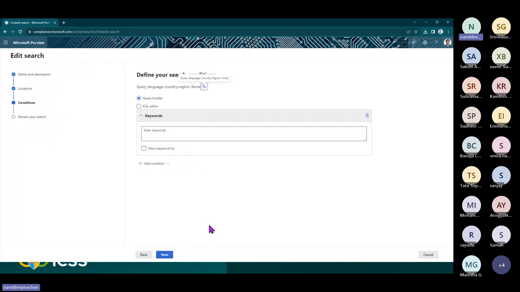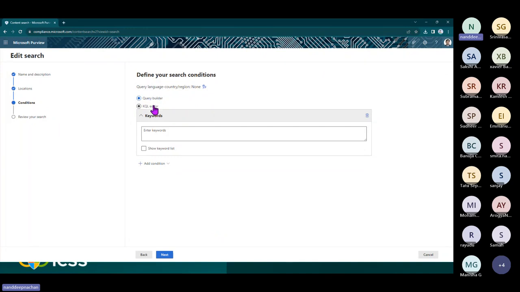Here is the place where we can specify the query builder. If you want to search the entire content, you can just leave the screen and go to the next screen. But if you want to search for something specific, let's say the sites which got created after March 2023 or before March 2023, the sites created by a specific user, or a site which contains specific metadata, all those kinds of filters you can add here using this query builder.